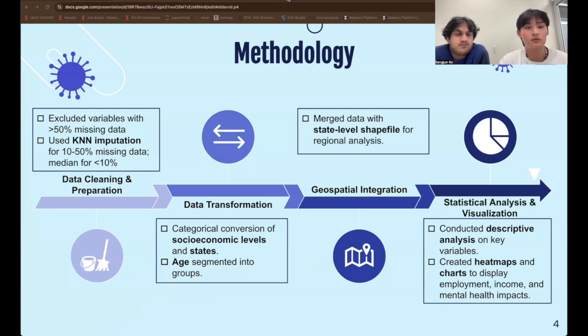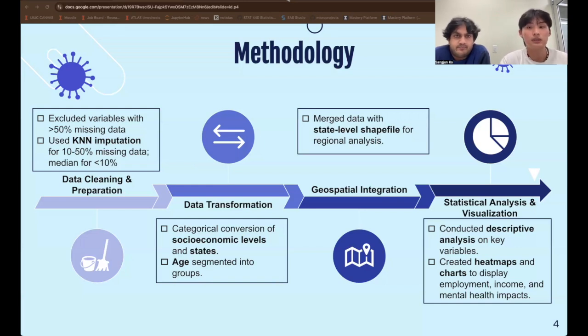Usually variables with a lot of missing values don't really provide any meaningful information that we could use. So those variables were removed, and for variables that had between 10 to 50% missing values, we used a method called K nearest neighbors. And for those that had less than 10% missing values, we just filled them with the median. In the data transformation step, which is the next step, we converted categorical variables like socioeconomic level and states into categories and segmented respondents by age group to analyze any disparities.